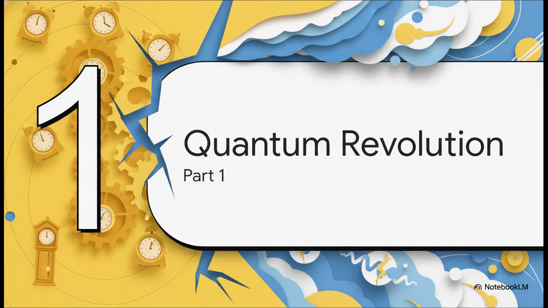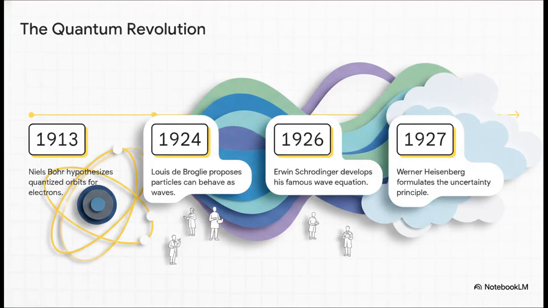Let's set the stage by looking at exactly why Newtonian classical physics completely failed when it came to explaining the atom. To understand why this revolution even happened, we have to rewind to the early 20th century. See, according to classical physics, an electron orbiting a nucleus should just constantly radiate energy and, well, crash right into the nucleus. But atoms obviously don't just collapse.